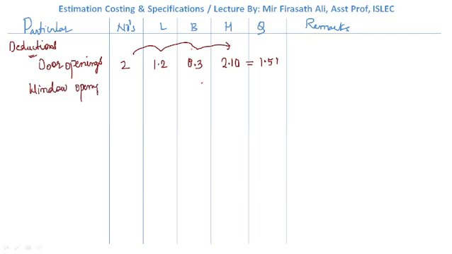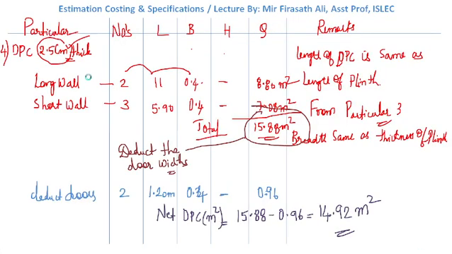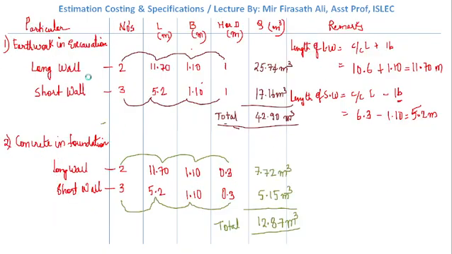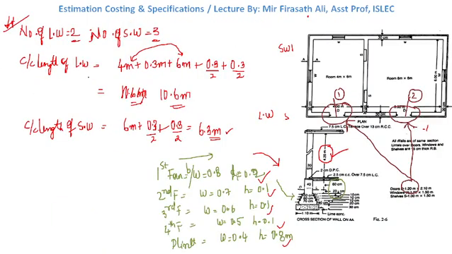Openings. How many windows do we have? Look at the plan. 1, 2, 3, 4. 4 windows we have.